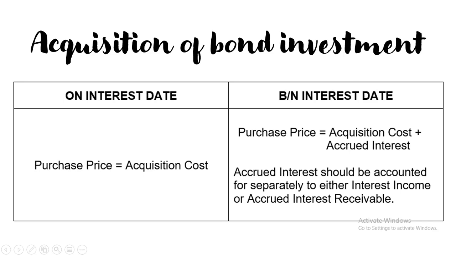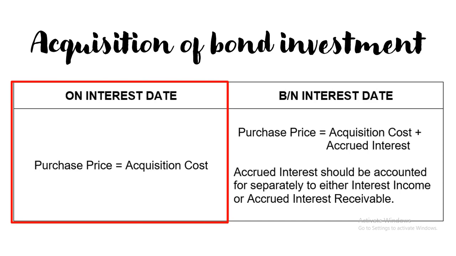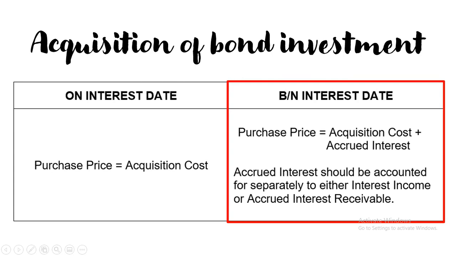So let's start with the acquisition of bond investment. So bond investment is acquired either on interest date or between interest date. So walang problema if it is acquired on interest date or exact interest date, because the purchase price is equivalent to its acquisition cost. While if it is between interest date, you need to pay also, aside from the acquisition cost of the investment or yung cost talaga ng investment, plus the accrued interest.